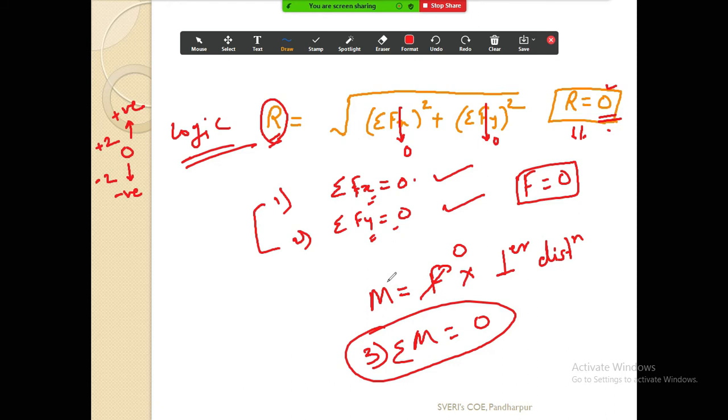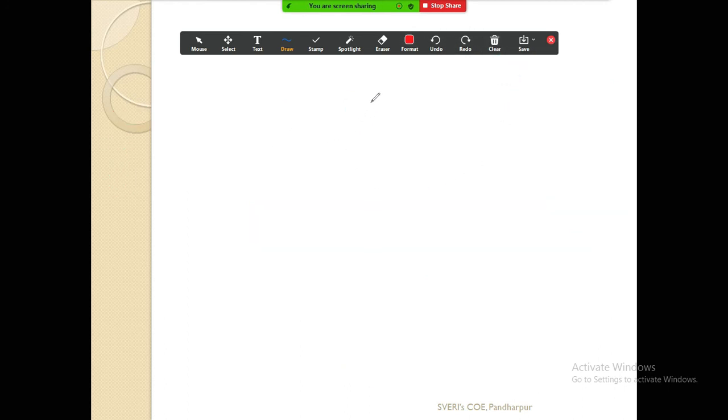So this is the basic logic behind equilibrium. Whenever anybody asks you the question, what is equilibrium, you simply say that when a number of forces are acting on the system and the resultant of all these forces is zero, then that system is in equilibrium. Resultant must be zero. That is the exact and correct answer. So now coming back to our problem.